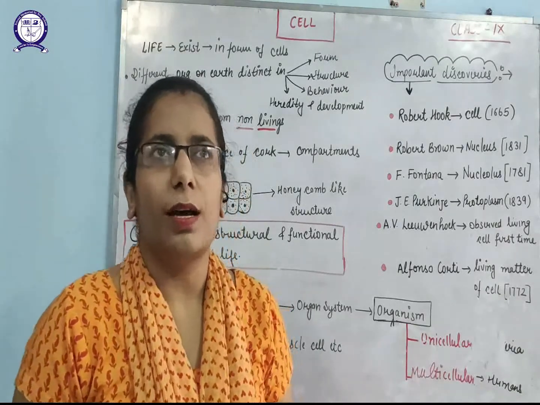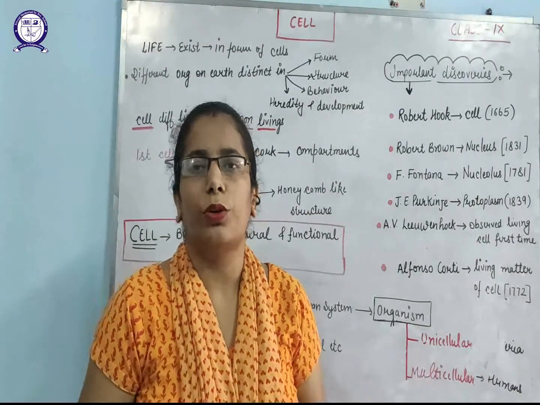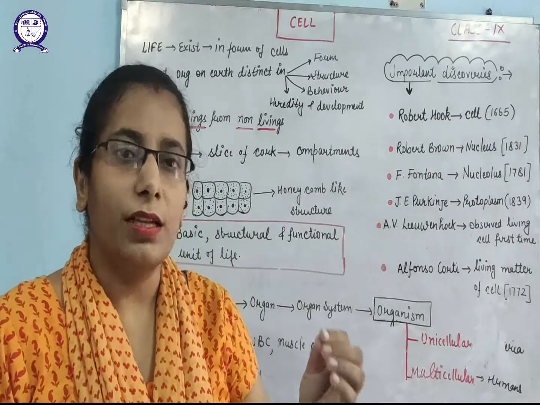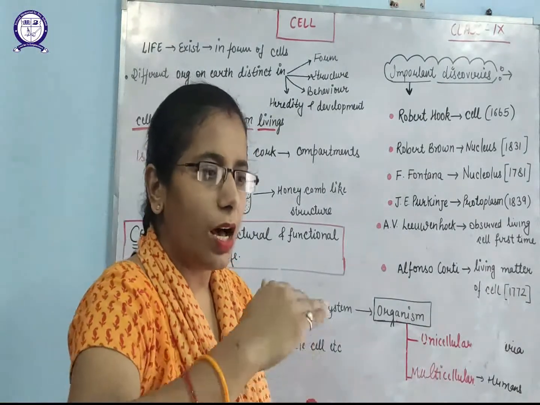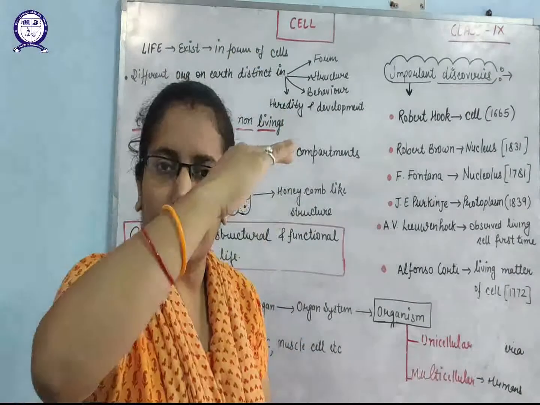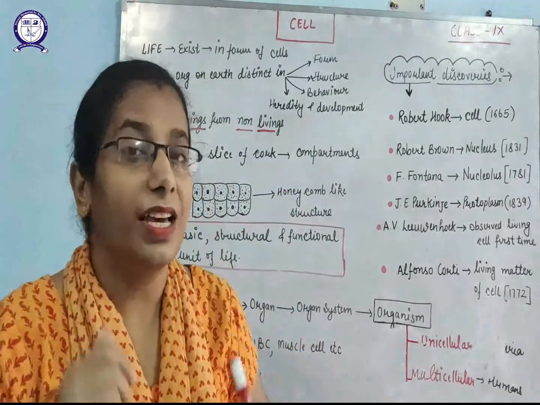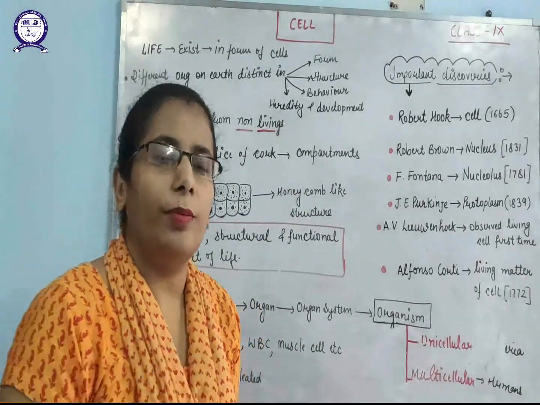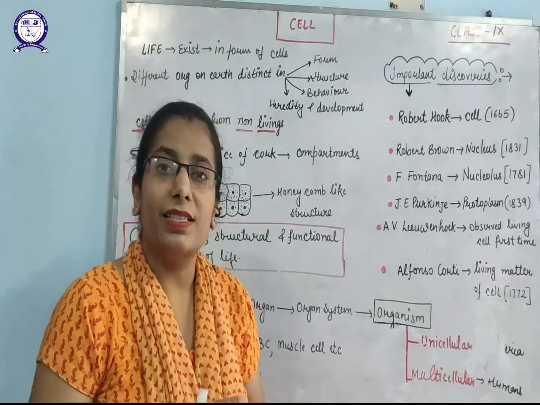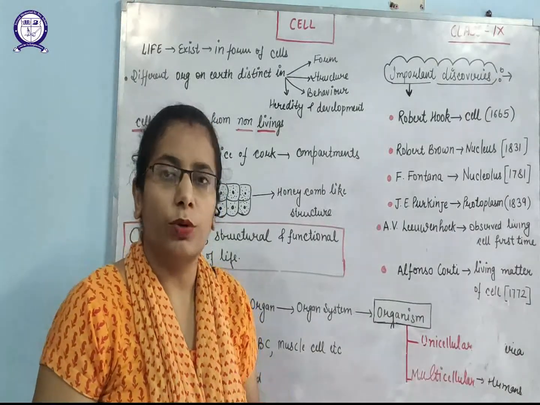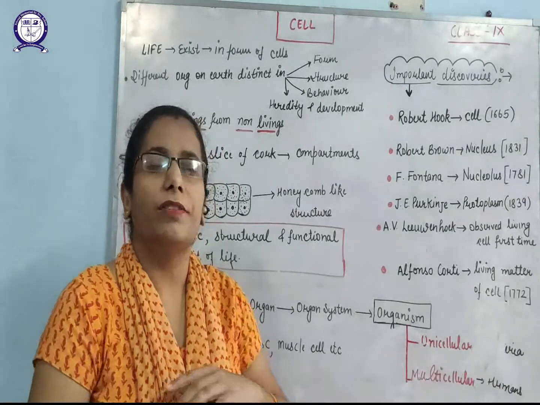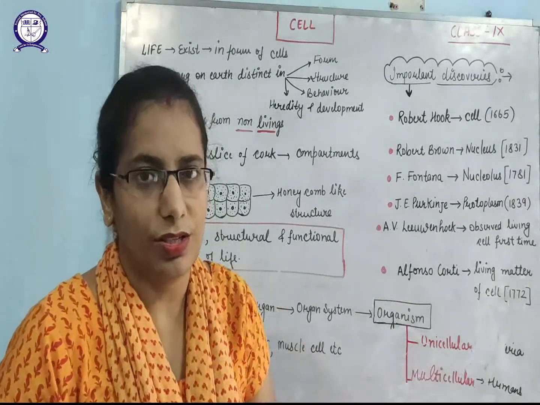Take the example of a house. What is the basic unit of the house? It is the brick, because bricks are arranged one upon another and form different designs in housing. In the same way, cells are arranged in a systematic way in the body of living organisms and give different shapes and structures to them.